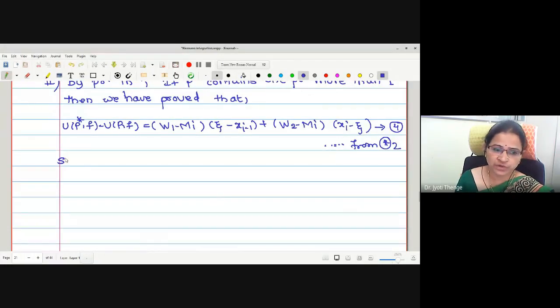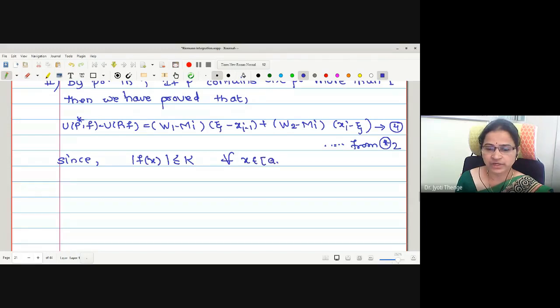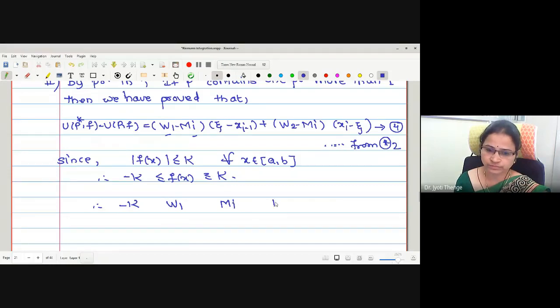Now, what is given to us? Since mod of f of x is less than or equal to k, no doubt, for all x in the given interval a to b, therefore one can say f of x lies between minus k and plus k. Now we want to introduce the values of W1 and mi in this discussion. Can anyone tell me the relation, sorry, not value. What is the relation between W1 and mi we have established?